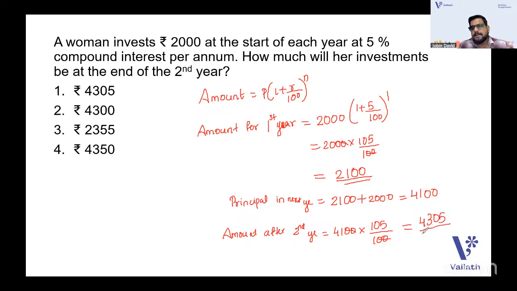4305 is the answer. If you apply the compound interest formula directly for 2 years, you won't get this, because the principal changes every year. This woman is investing 2,000 at the start of each year, so there's a trick, or a trap, there. You should add this 2,000 to the principal for the next year. So in 2 steps you will add, and the answer will be 4,305.